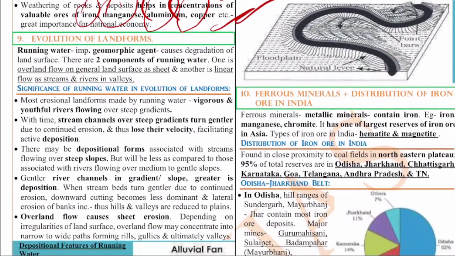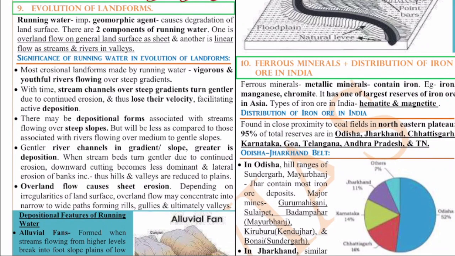Next, if you see the ninth question, following this weathering is the evolution of landforms. For the evolution of landforms, two main important factors are there. The first is the running water, which is the important geomorphic agent causing the degradation of the land surface, and along with this, the wind. These two play a very major role in the evolution of landforms.